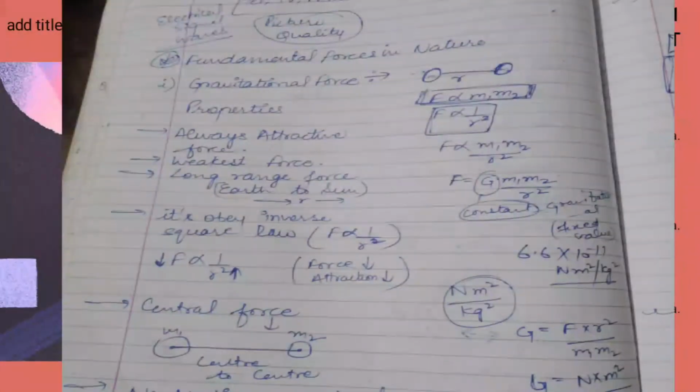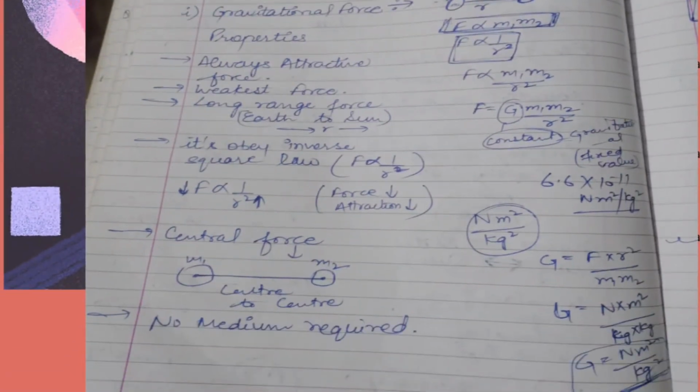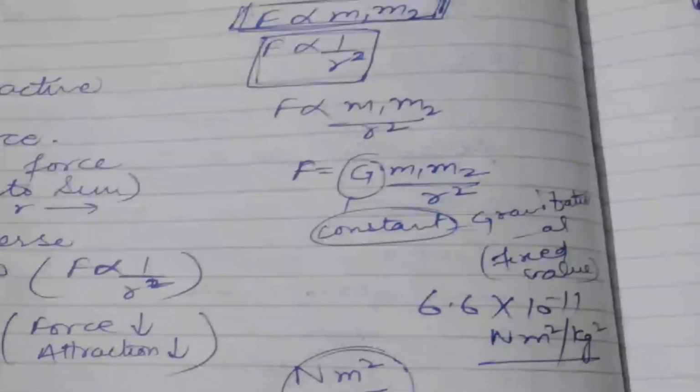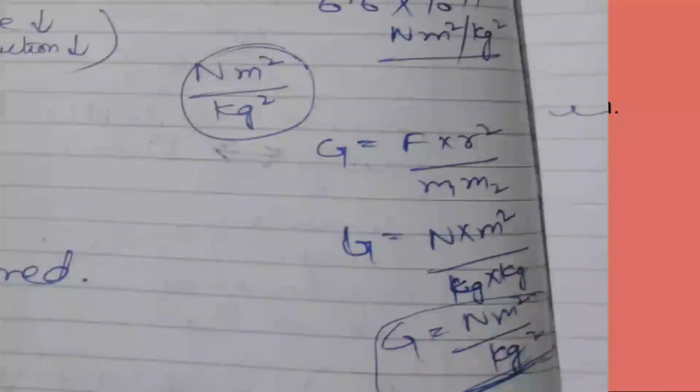First, always an attractive force, it attracts. Weakest force, the weakest of all forces. Long range force, like earth to sun, that is the range. It obeys the inverse square law. We have the formula G is equal to force into R square upon M1 into M2.